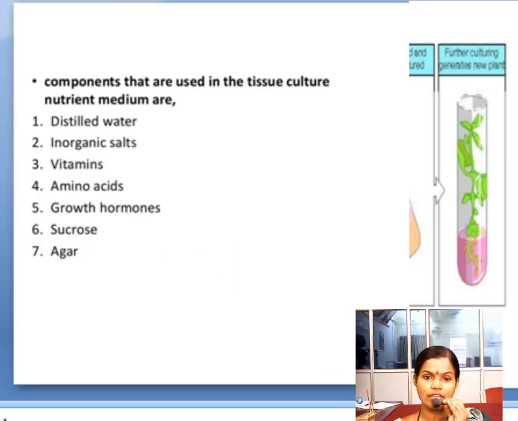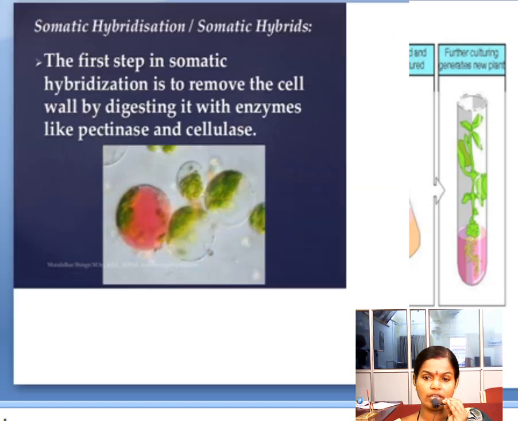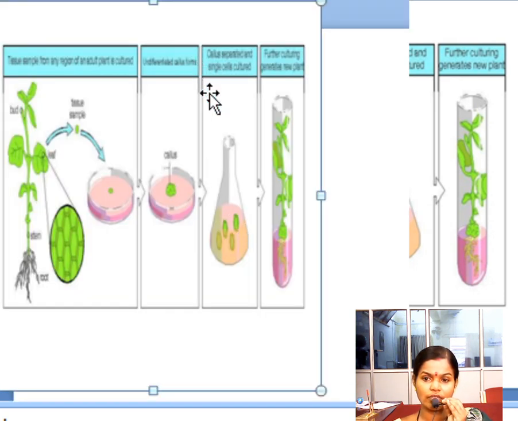Okay, next slide we are going to see is the application of tissue culture.